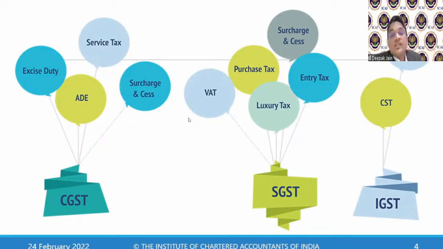Great. What is surcharge? Surcharge is a tax on tax itself, wherein if your income crosses a certain specified limit, then there was something called a surcharge, which is still levied under income tax. So surcharge is also a tax on tax.